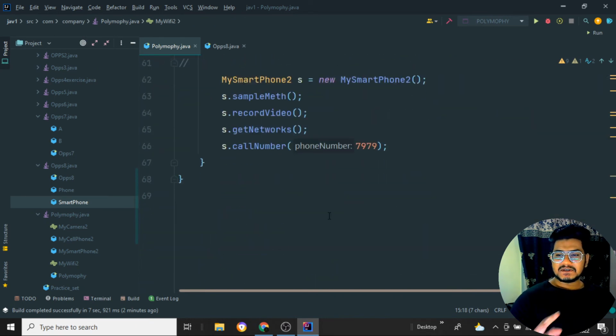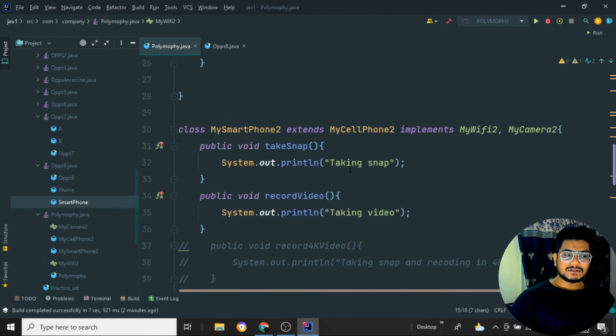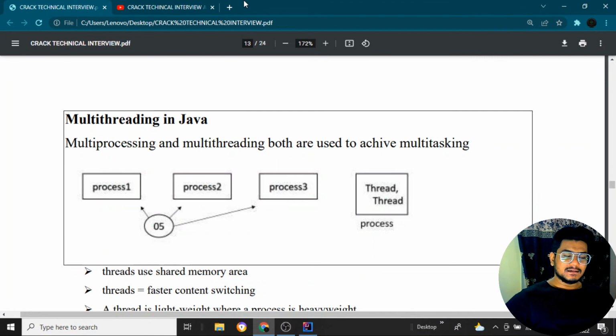So I tried my best to explain it to you with the logic as well as with the theory part. I hope you have understood this. Okay, so now coming back to another concept, that is multi-threading in Java.